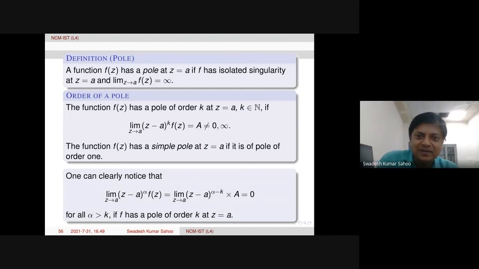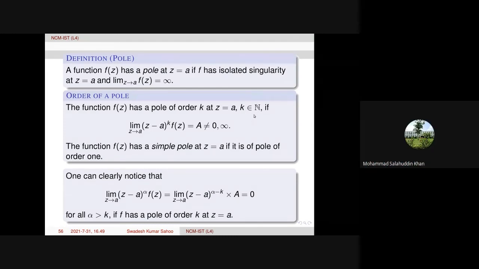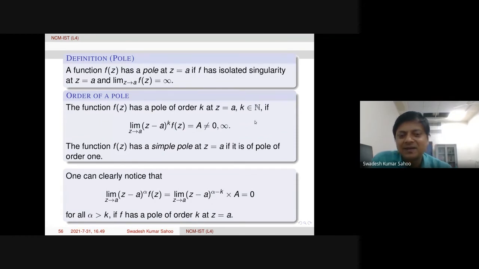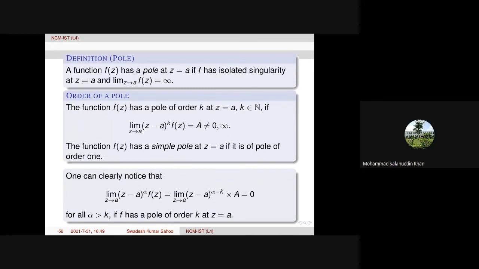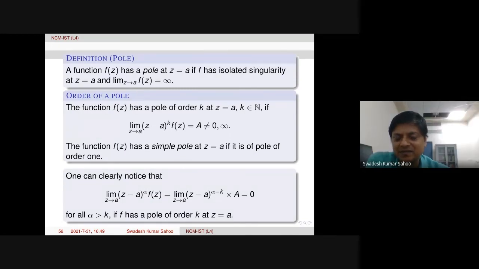K belongs to N only. It is already written here. Suppose we have an example, 1 upon z minus 1 to the power 1 by 3. In the series, always integer powers are coming, right? K equals 0, plus minus 1, plus minus 2, and so on. Only integer powers are coming. So the order of a pole is always a positive integer.